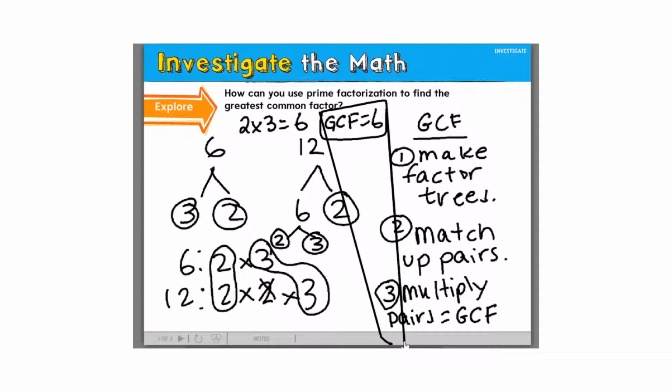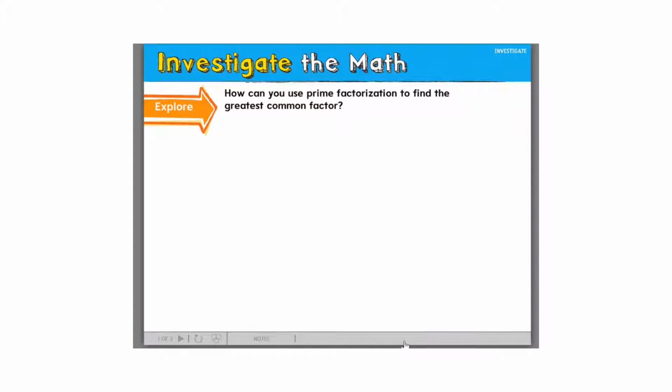So I want you to put one more little thing into your notes. I want you to write, you can only match numbers that are in both. Meaning, you can't match numbers that are side by side. You can only match numbers that are one in each.